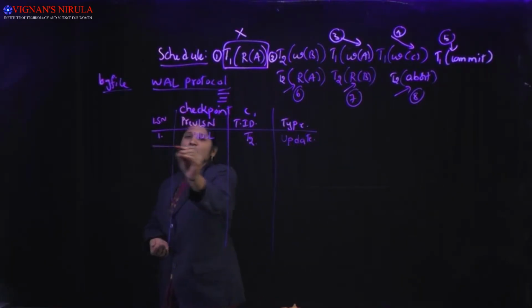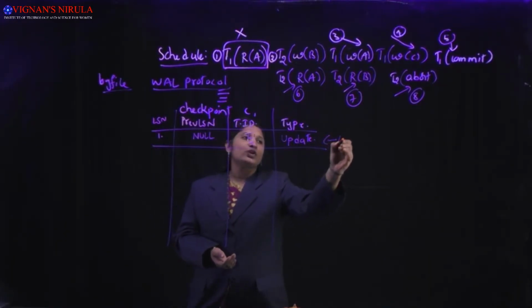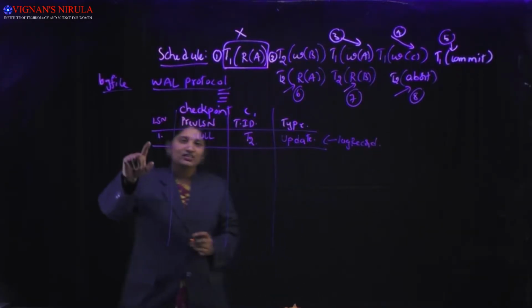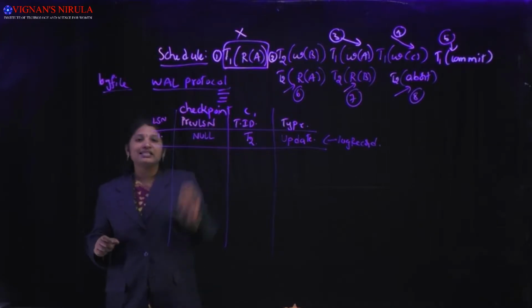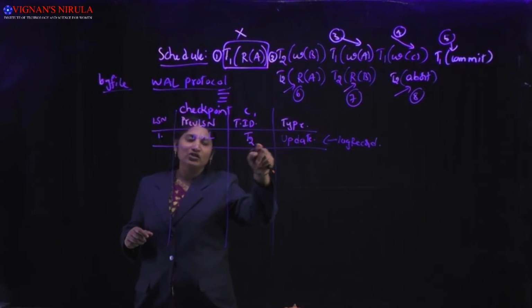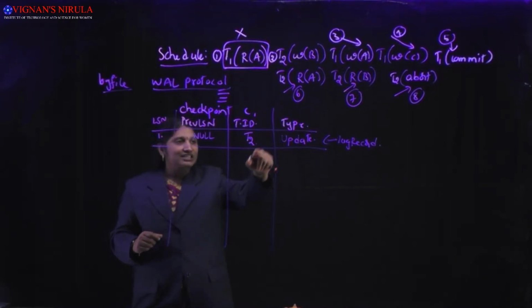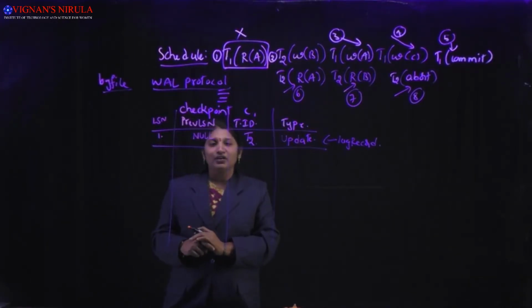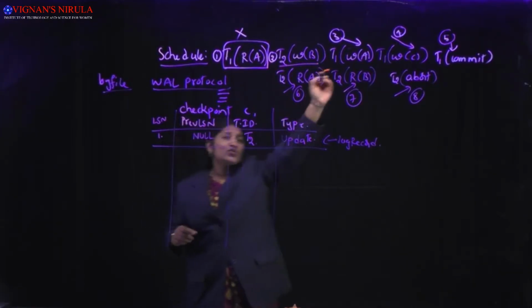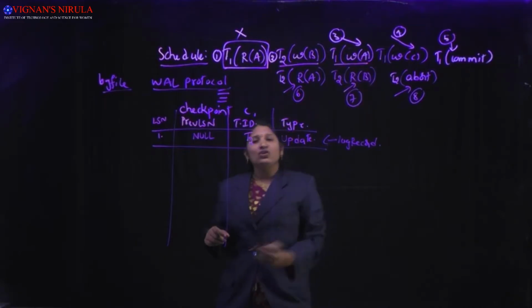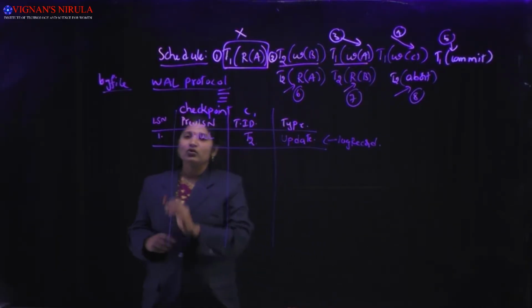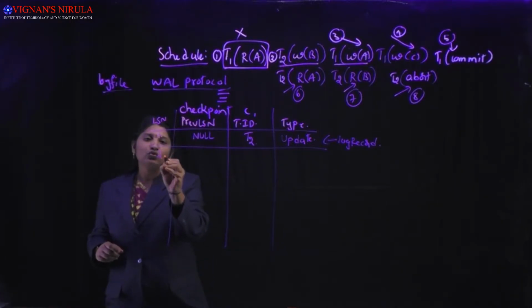So this is one log record, which has the LSN as 1, previous LSN as null. The transaction ID that wrote this log record is transaction T2, and the transaction wishes to do an update operation for this action. For the next action, what is the next action? Write on A. For that one also we should write one log record. What is the next LSN? 2.